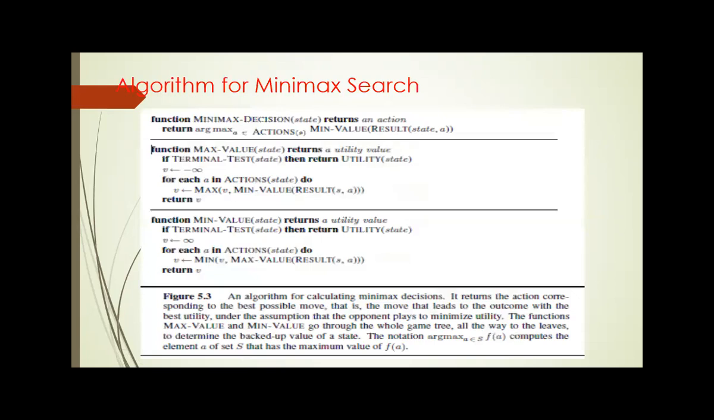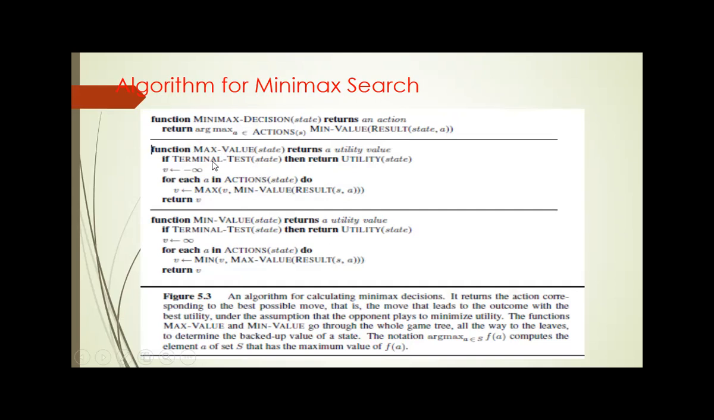Next is about the algorithm for min-max search. So this is the general algorithm for the min-max search. Here we are providing the problem's input state as the argument for the min-max decision function, and then finally we need to return the action as the result. So here there are two players, one is the max player and another one is the min player. The max player always selects the max value from its successors and the min player always selects the min value from its successors. So the max player needs to return the utility value, and the min player also returns the utility value for that particular node.